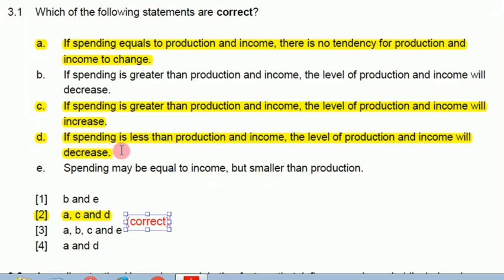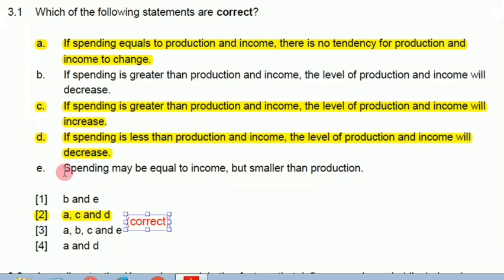If spending is less than production and income, the level of production and income will decrease. If spending is less, which means production is higher than spending, then the level of production should decrease so that it will be equal to spending, promoting an equilibrium state.